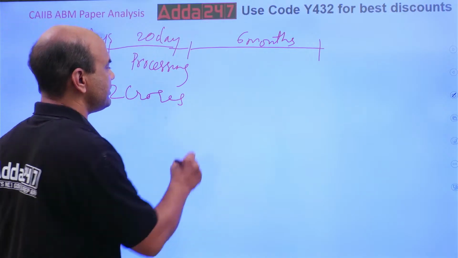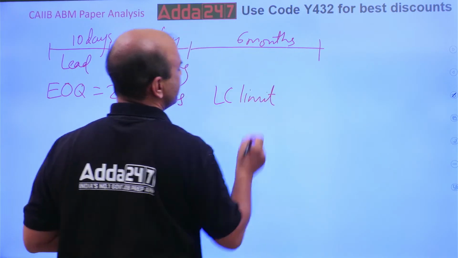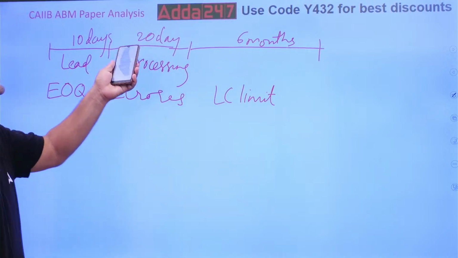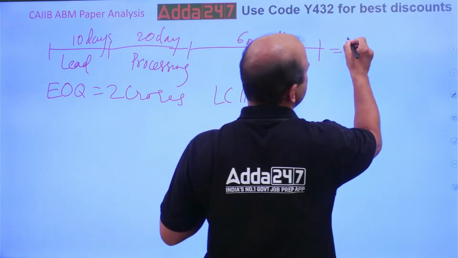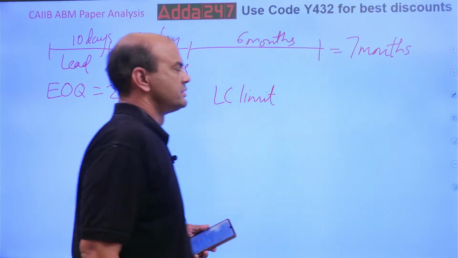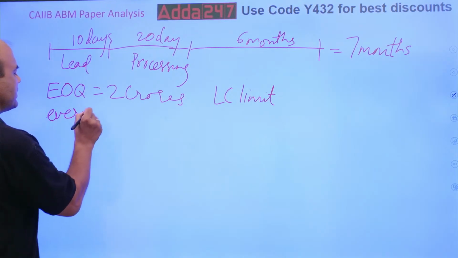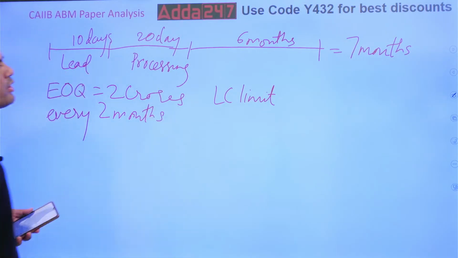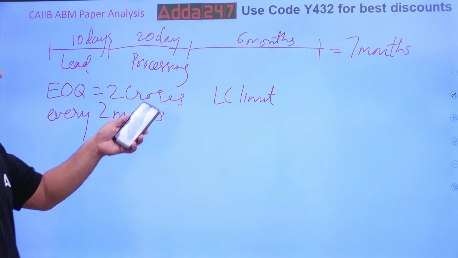LC limit, kindly note, is equal to the total number of months. How many months are there? 6 months plus this 1 month, so total 7 months, right? And it is given that EOQ is taken every 2 months, which means the person purchases every 2 months. So every 2 months means 7 divided by 2.